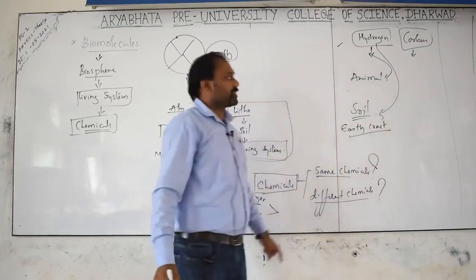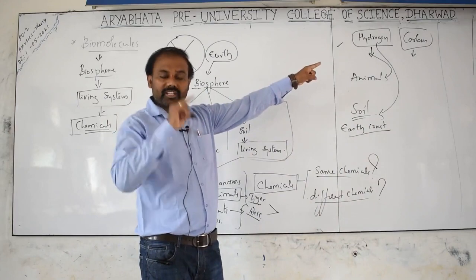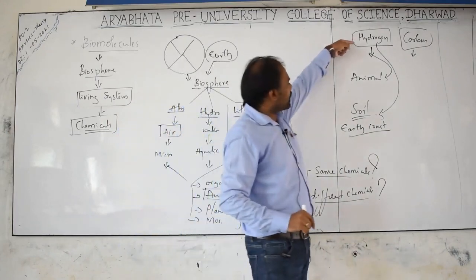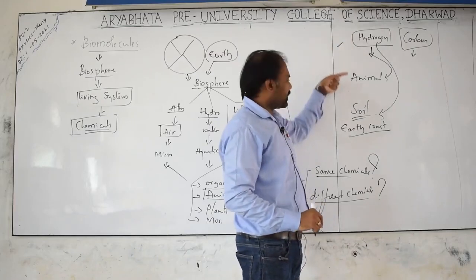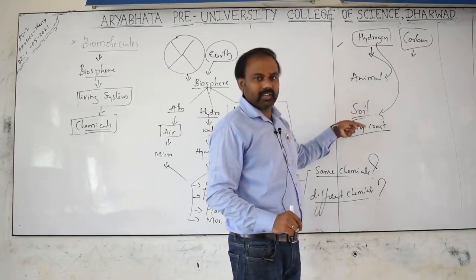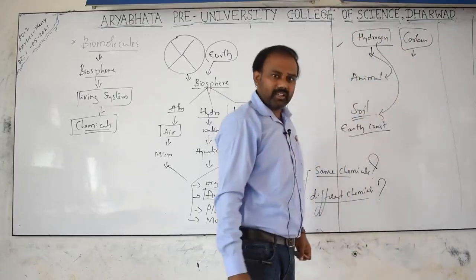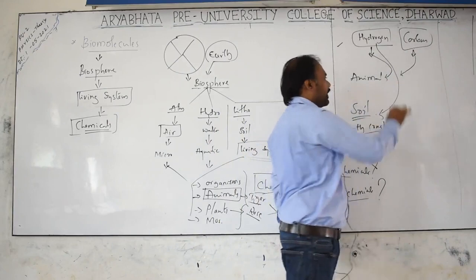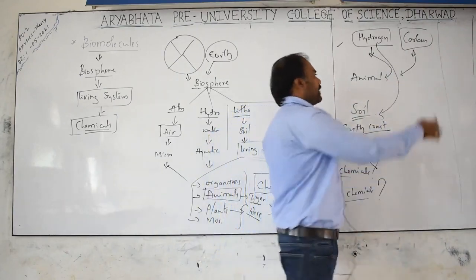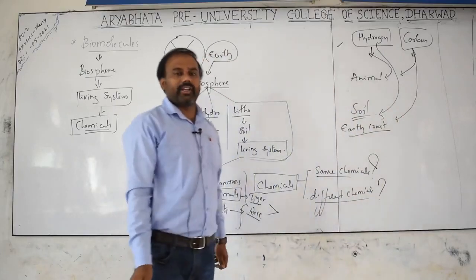The same element is present in the animal body and in the soil. Yes or no? When you take carbon as an element, it is of course present in the animal body, and the same carbon is present in the earth crust or in the soil.